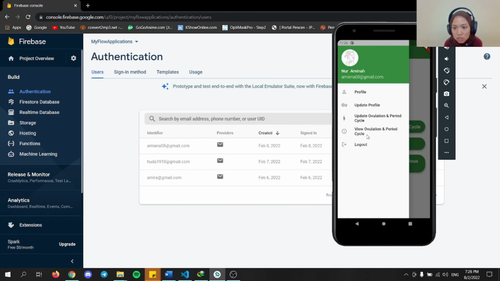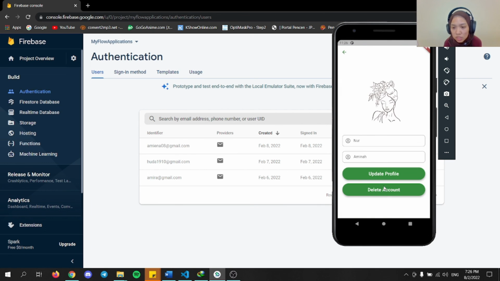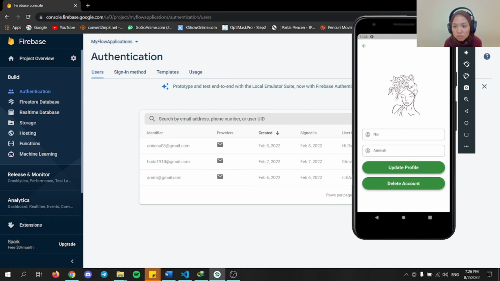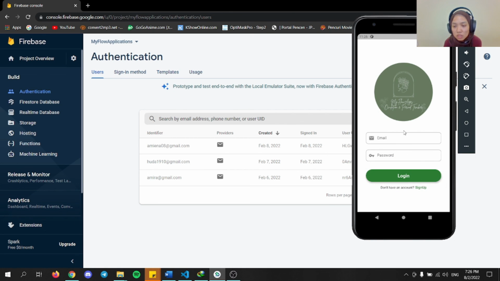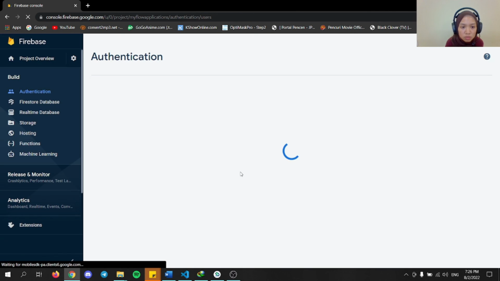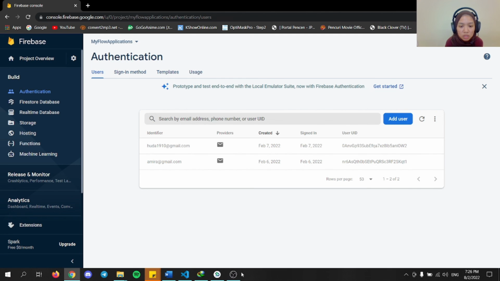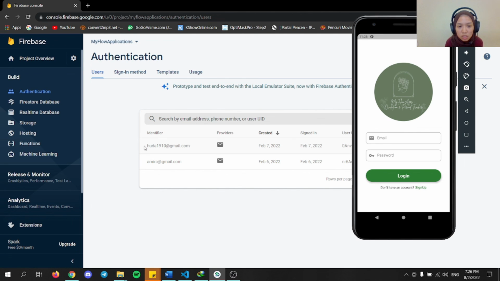Last but not least is delete account. Then the user can click on delete, then it will directly go to the login page. So click refresh, then the authentication for the name Amina is no longer here.